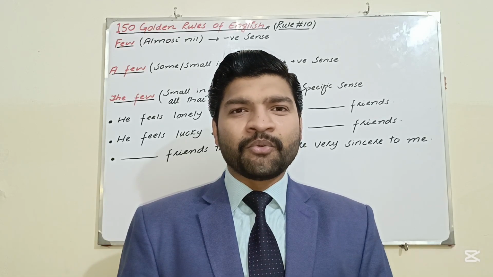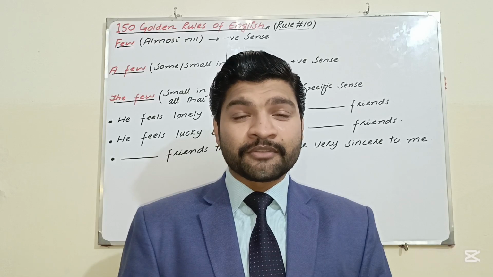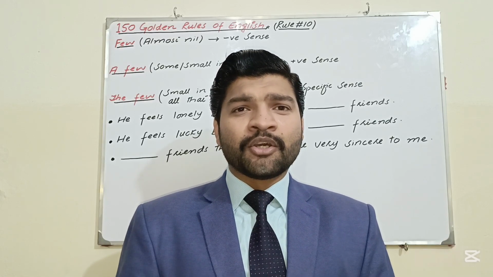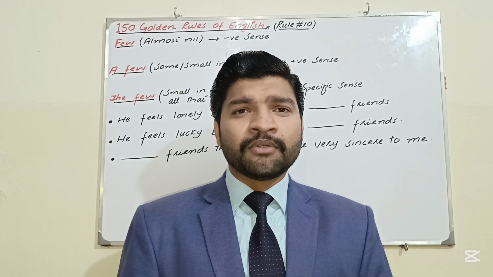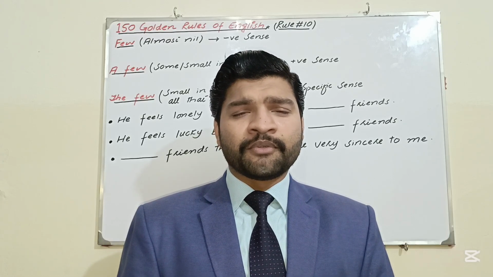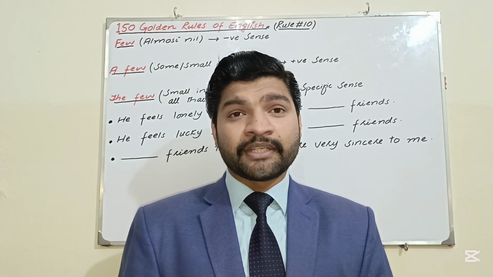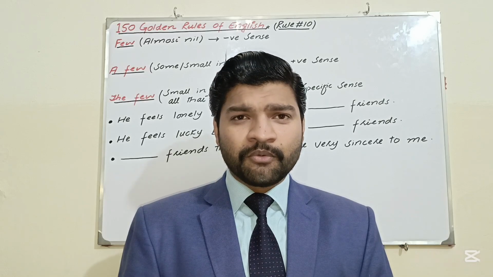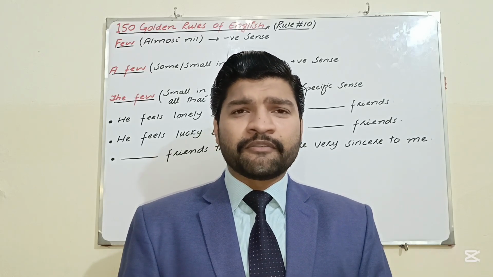Today's topic is rule number 10 from 150 Golden Rules of English. What is rule number 10? Rule number 10 is related to determiners: few. How many determiners of few are there in the English language? There are three fews in the English language. What are they? Few, a few and the few.